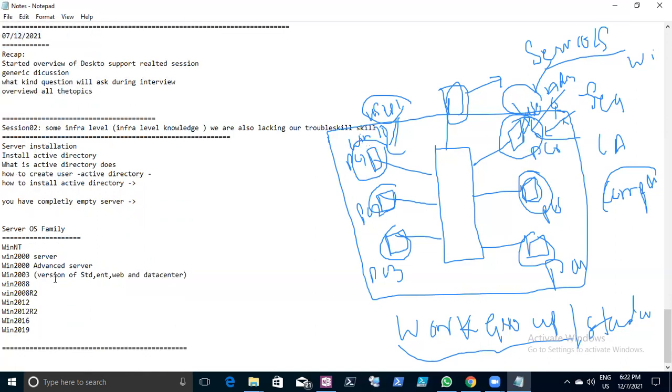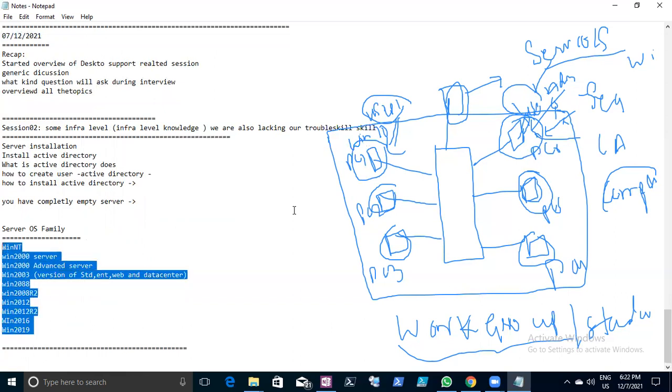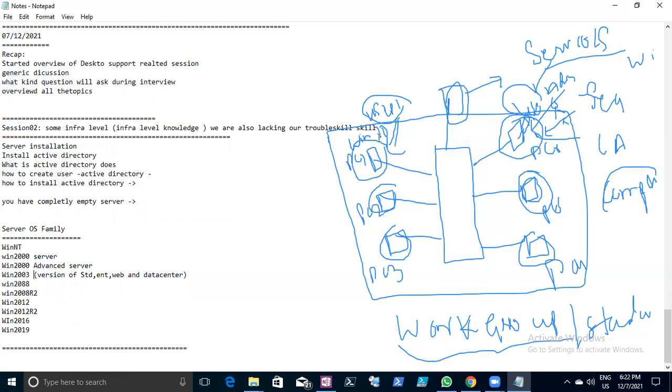Yeah. Okay, so now you can see these are the infrastructure-level server operating systems. Now Microsoft decided, you want to centralize administration for your entire infrastructure, so you have to install a server operating system.